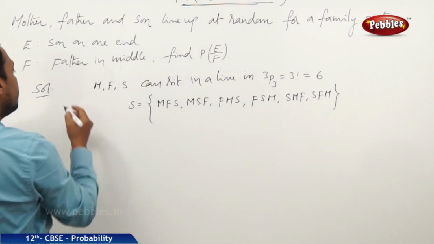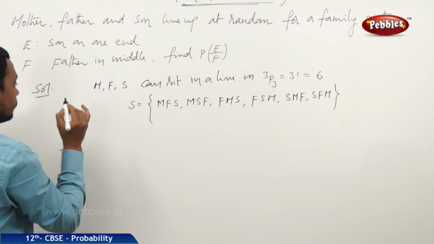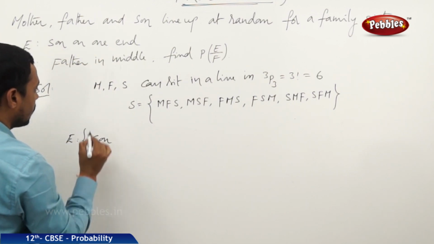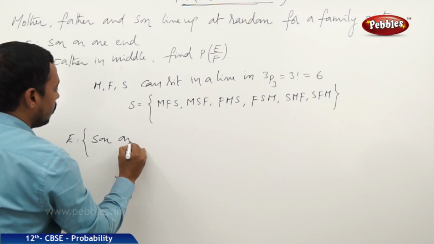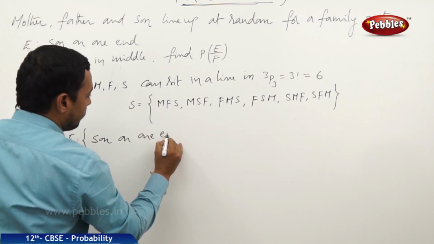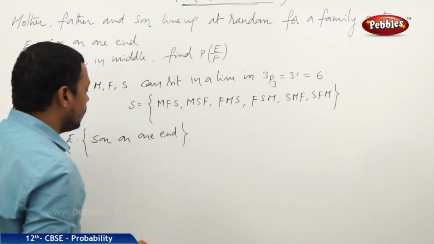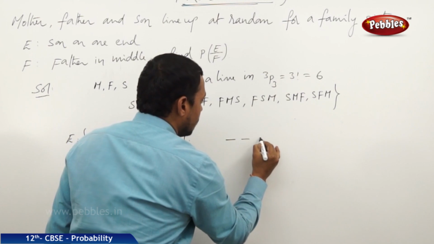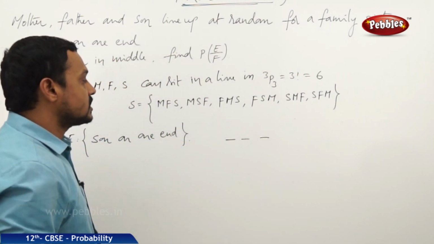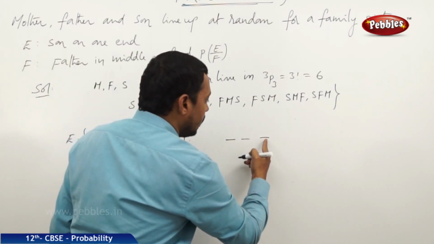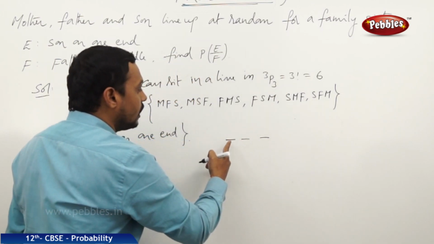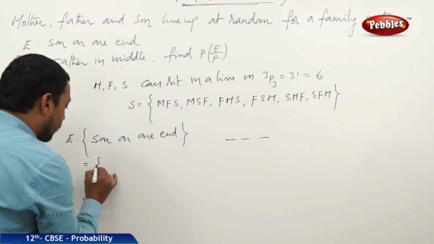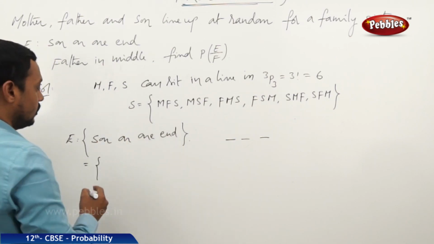Now one event E is defined as, what is that event? Son on one end. So the son always sits at one end. That means in the three places, the son sits either in the last place or in the first place. Now let us write the favorable cases for this event.